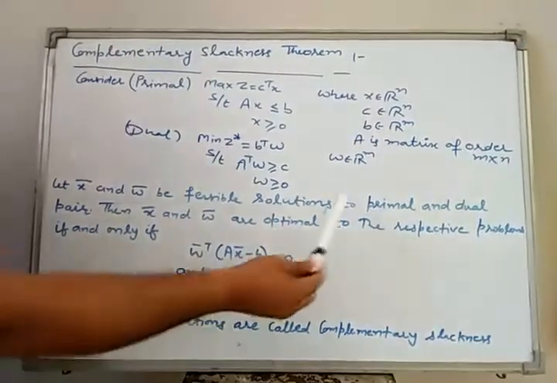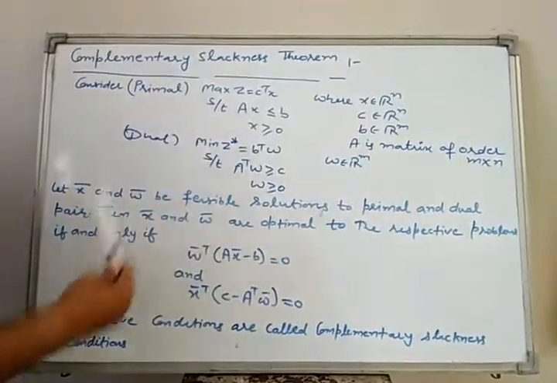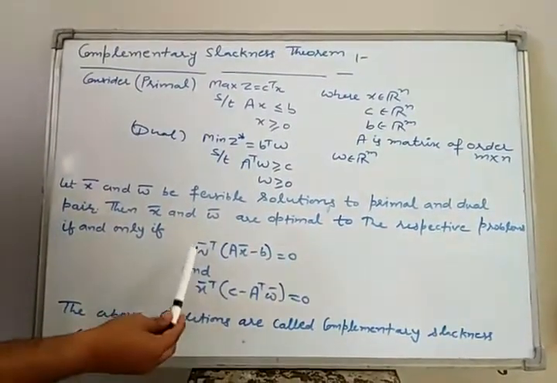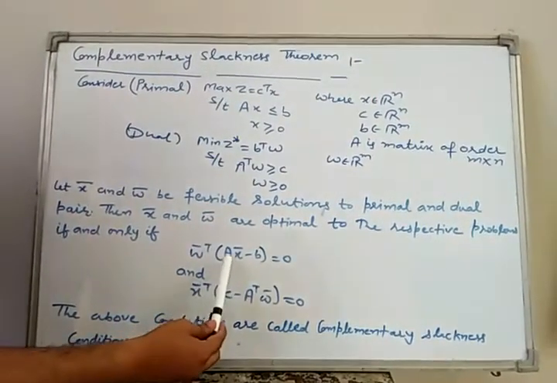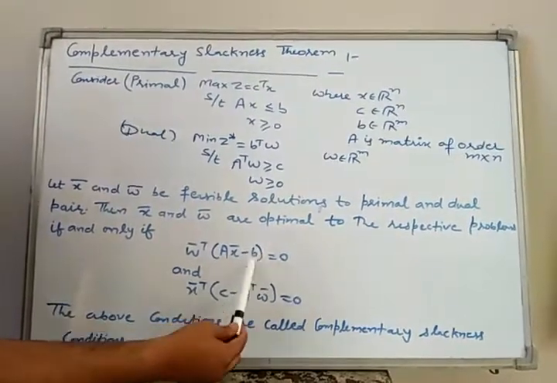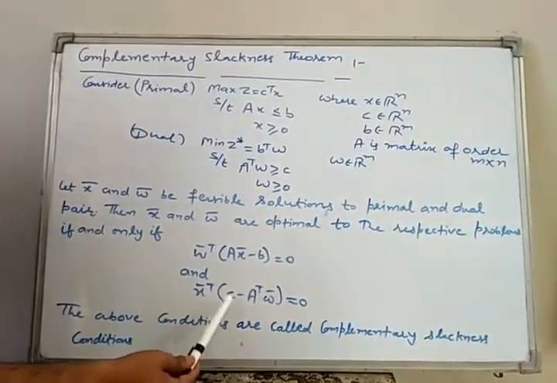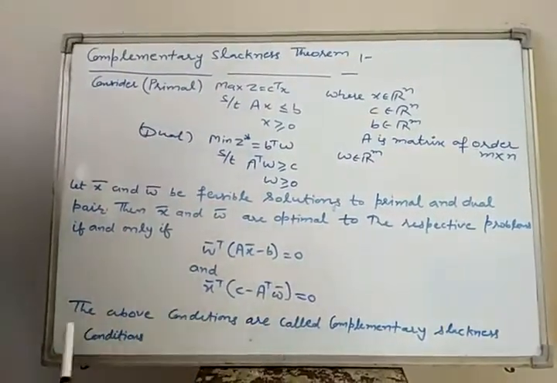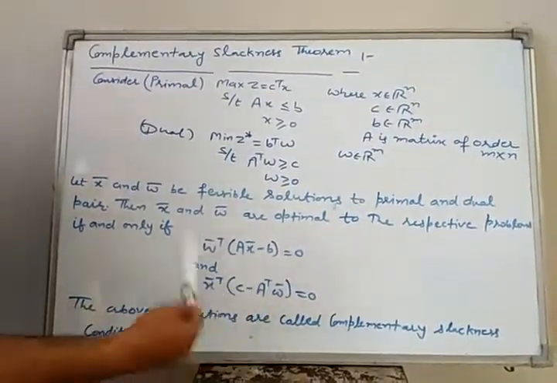Let us consider x bar and w bar be feasible solutions to the primal and dual problem, then x bar and w bar are optimal solutions to the respective problems if and only if these conditions are satisfied. That is, w bar transpose into (A x bar minus b) equal to 0 and x bar transpose into (C minus A transpose w bar) equal to 0. These above conditions are called complementary slackness conditions.